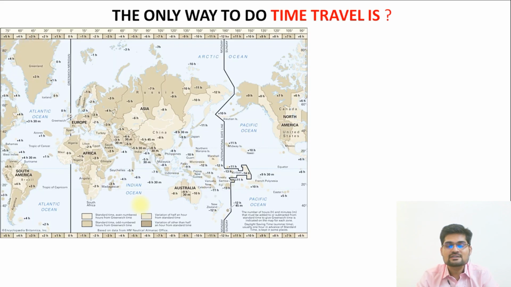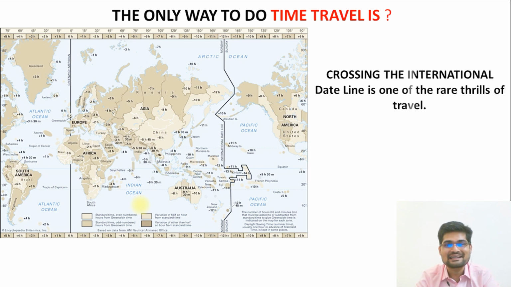So adding and subtracting a day is important depending on which particular side we are going from and to. So the question is, is time travel possible? The only way to do time travel on Earth is crossing this international dateline. So how very interesting. Crossing the international dateline is one of the major rare thrills that one should experience.